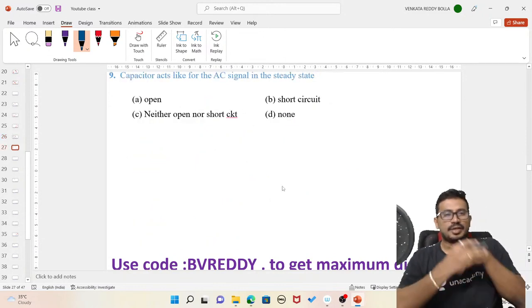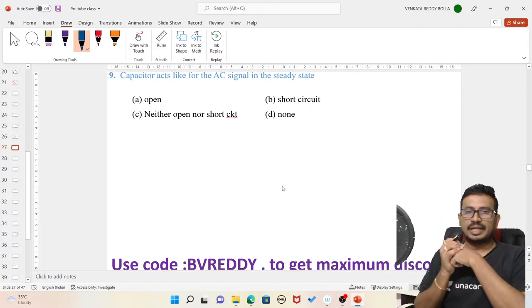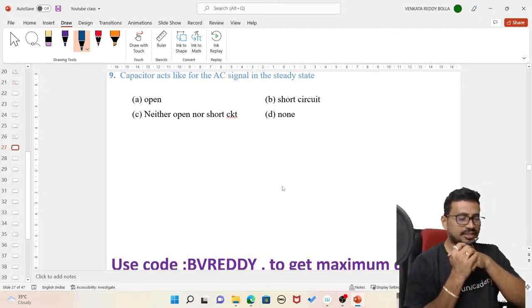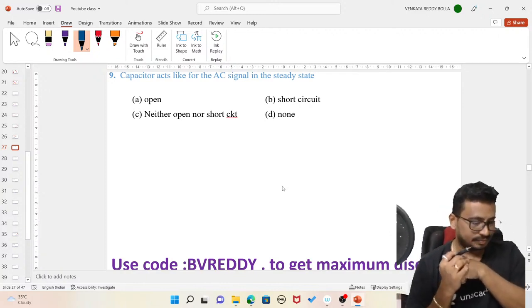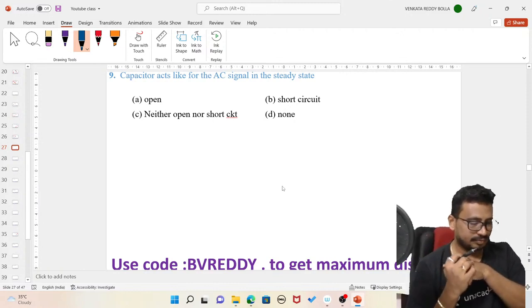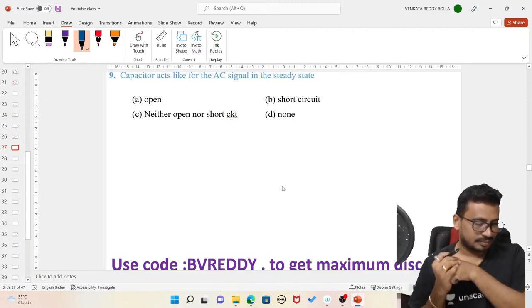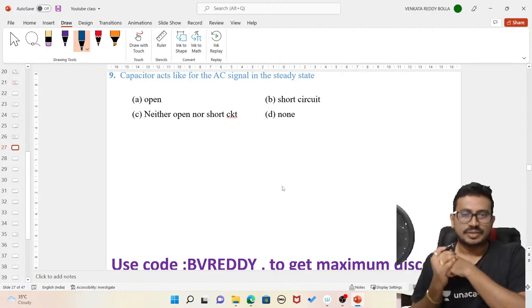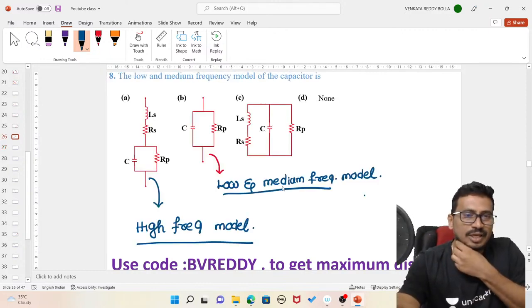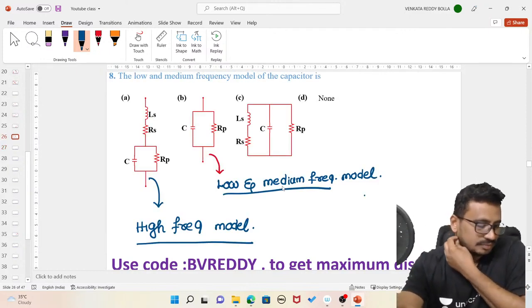Next. Capacitor acts like what for AC signal in steady state? Yes, this is the high frequency model and low frequency model.